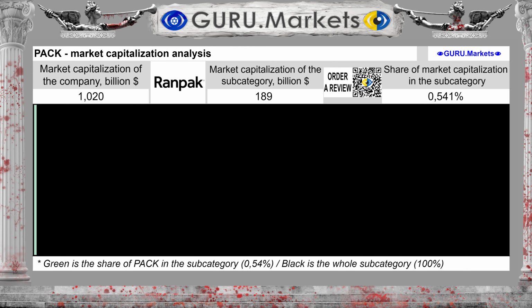Market capitalization of the company Ranpak Holdings Corp. is valued at $1.02 billion. And the market capitalization of the subcategory is $189 billion. Ranpak Holdings Corp. has a share of 0.541% and is one of the small companies in the subcategory.